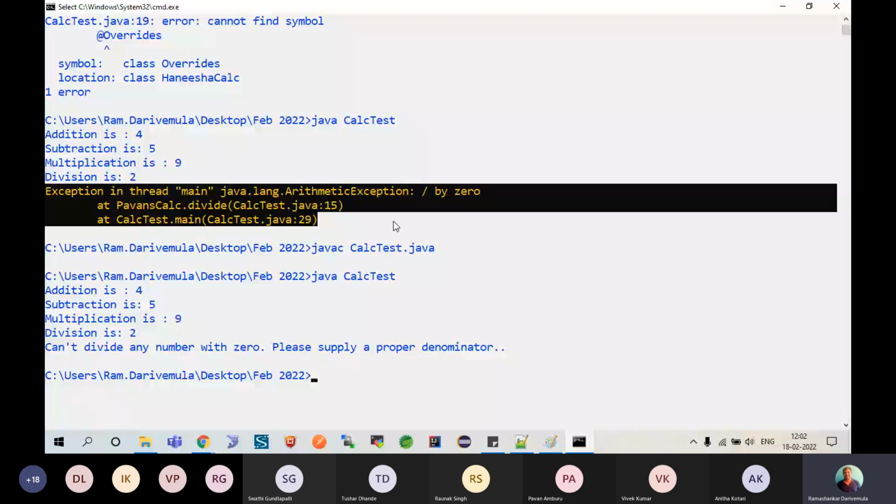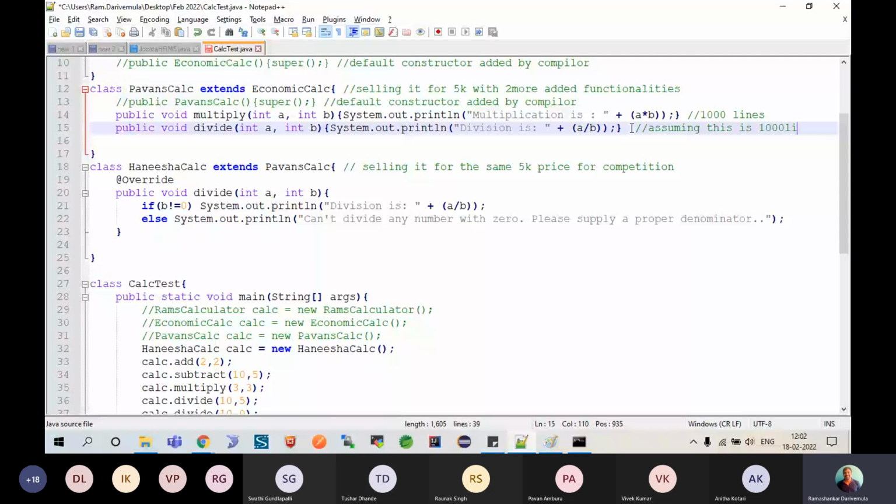But how about this? See, as I told you, this line of code, this one is a 1,000-line method, right? Assuming this is a 1,000-line method. So are you writing 1,000 lines again here in the if condition? The answer is yes. Code repetition. But you know that when b is not equal to 0, it actually works pretty fine. Then what is the meaning of rewriting the code again?